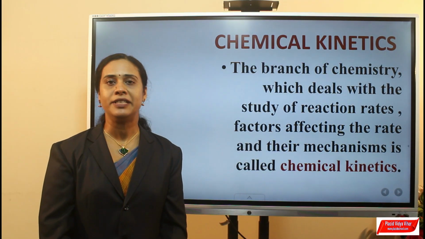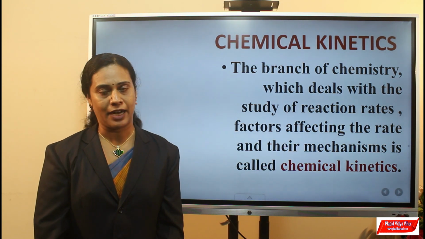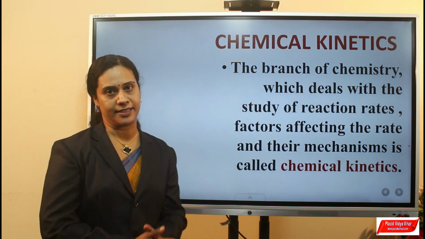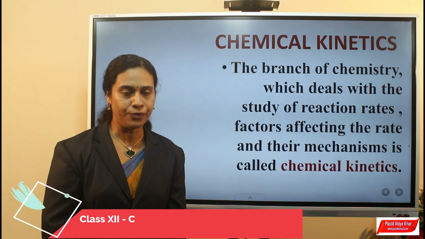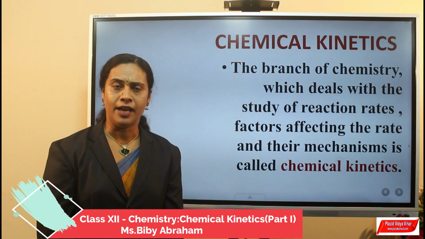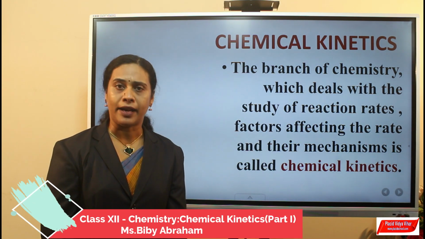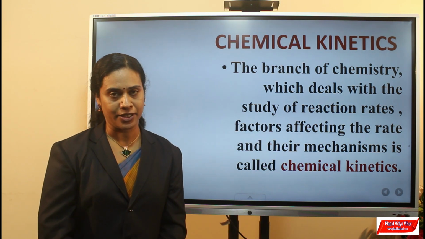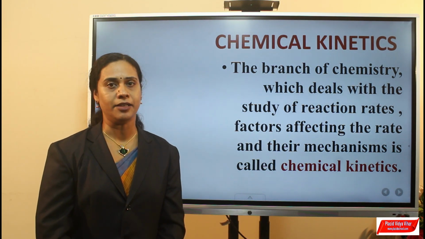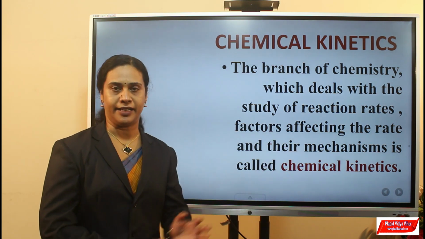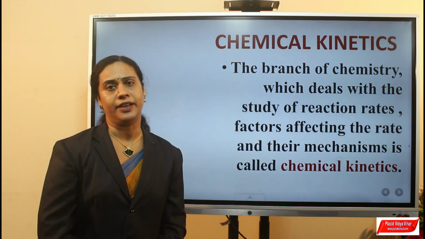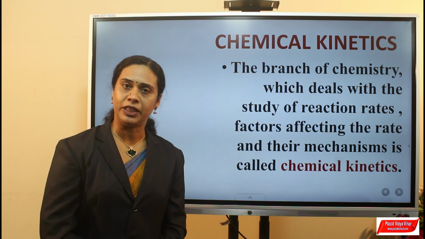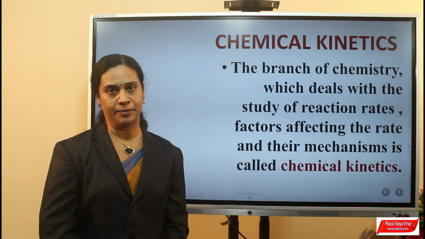Today we are going to discuss the 4th chapter of class 12, Chemical Kinetics. The branch of chemistry which deals with the rate of a reaction, factors affecting the rate of a reaction and the reaction mechanism is called chemical kinetics. Rate of a reaction means the speed with which the reaction takes place.